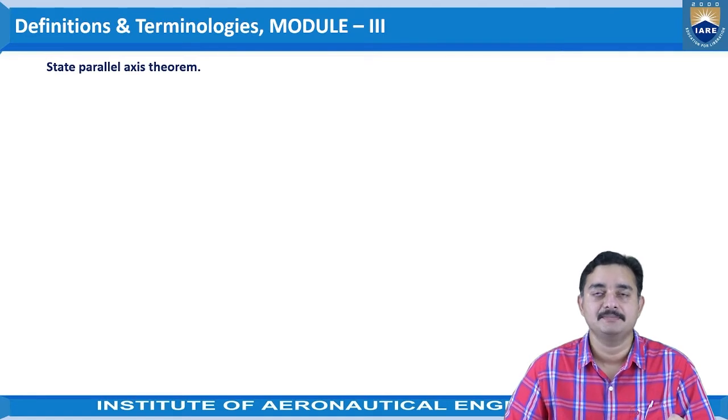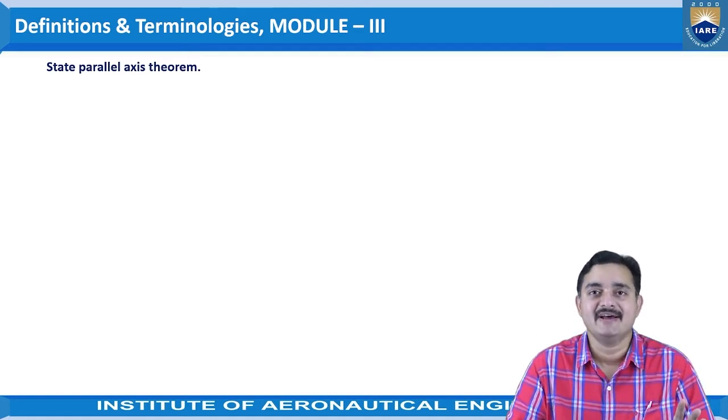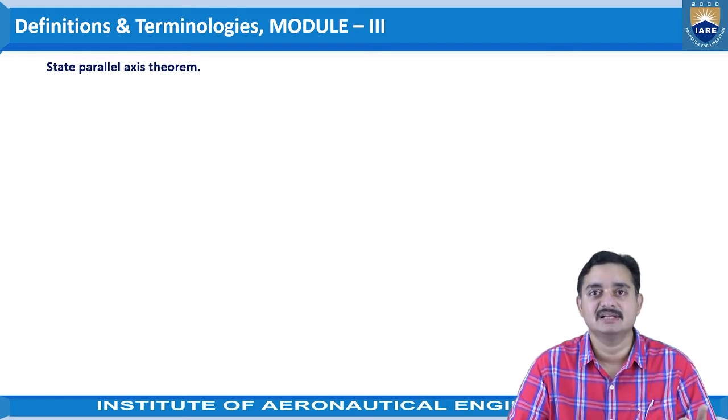Now coming to the next one, state the parallel axis theorem. In the centroid, center of gravity and moment of inertia module, for identifying the moment of inertia, the parallel axis theorem and perpendicular axis theorem are very helpful for identifying the moment of inertia of the body with respect to an axis other than the considered centroidal axis.